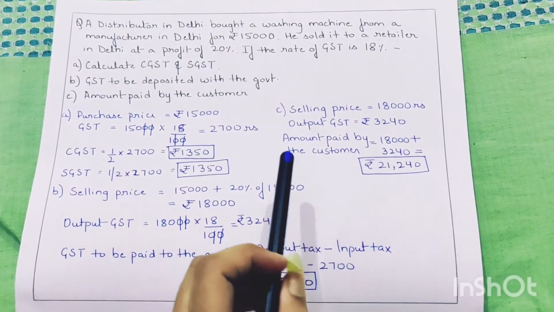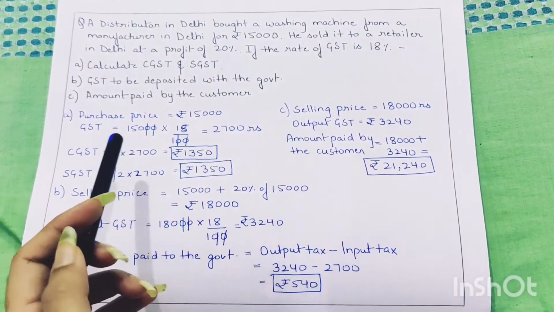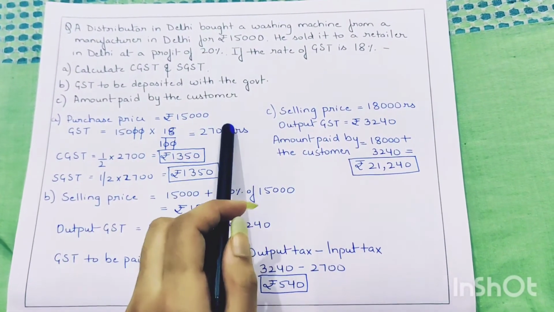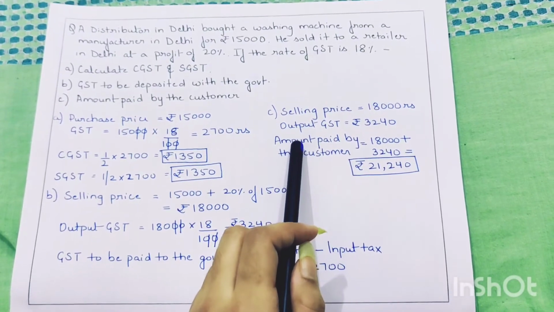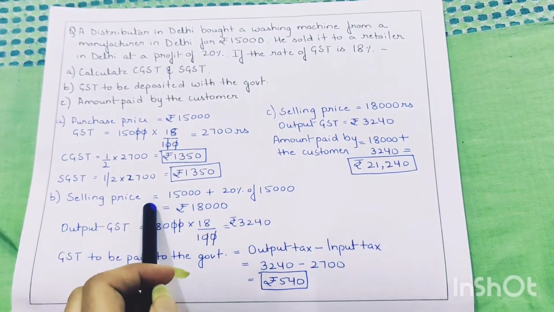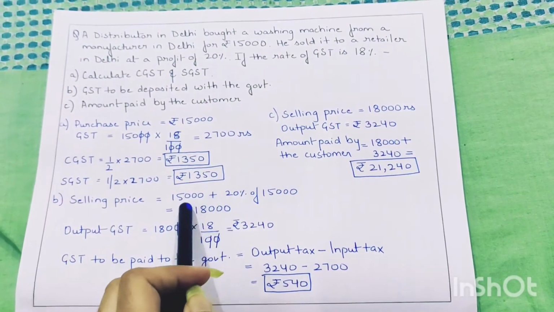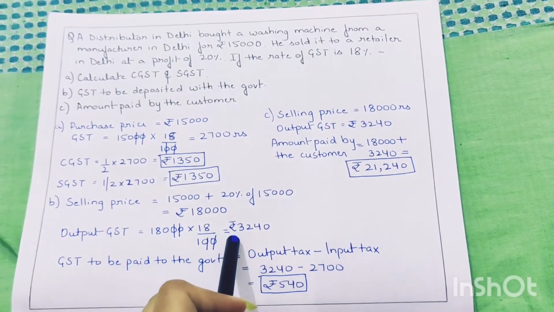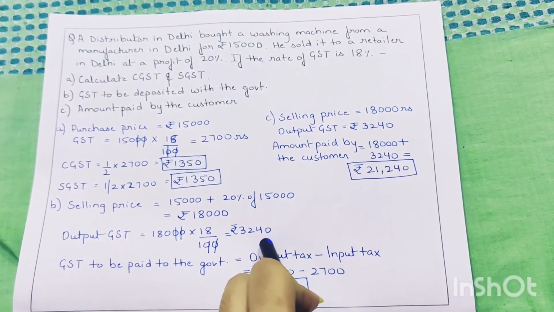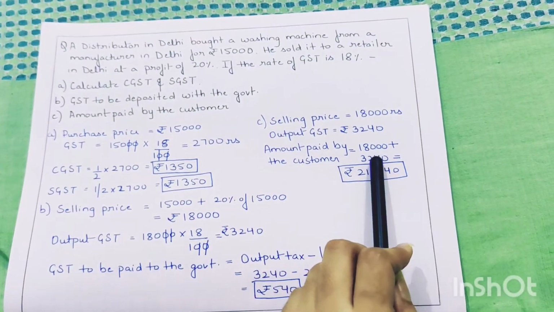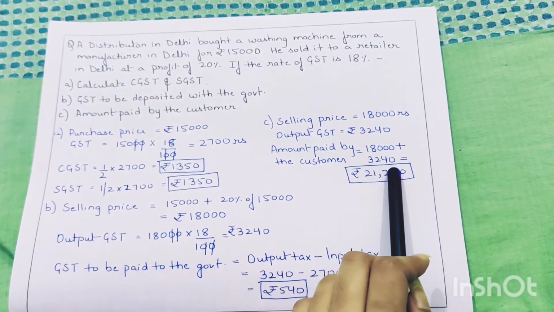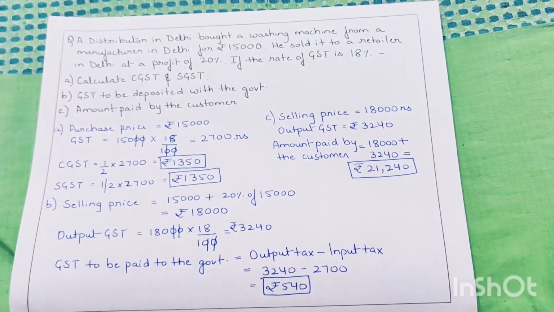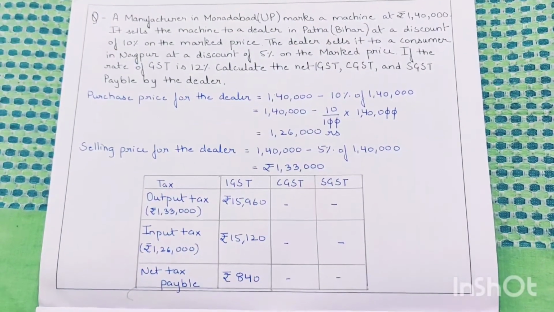Now let us see the next part. The next part is asking us to tell the amount paid by the customer. So the amount paid by the customer will be selling price plus output GST. The selling price of the distributor is 18,000 and the output GST we calculated is 3,240. So the total amount paid by the customer will be 18,000 plus 3,240, which will be 21,240. Now let us see another question.